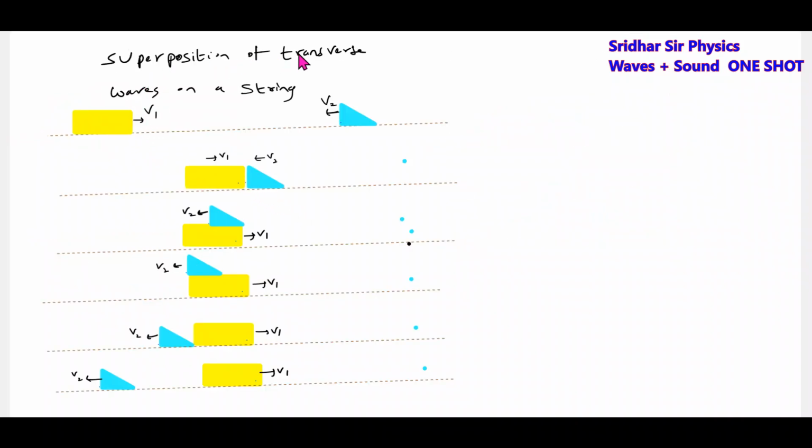Okay, we'll discuss the superposition of waves on a string. So this dotted one is a string or rope. There's a pulse 1, there's a pulse 2, both are moving, they're approaching each other. Now this will be the resultant shape of the rope. The shape of the rope will be like this.